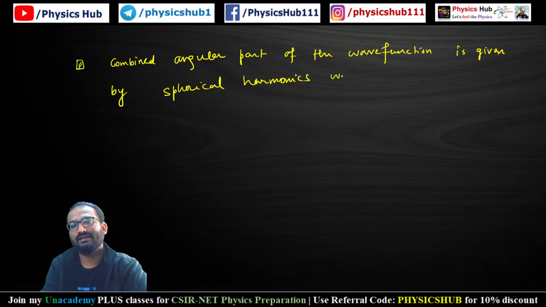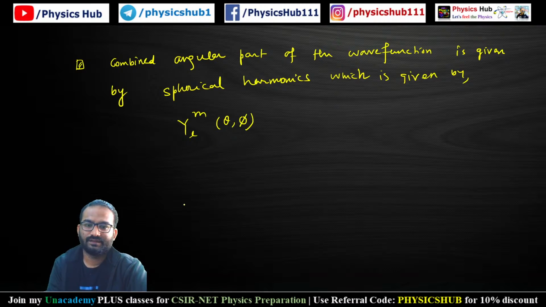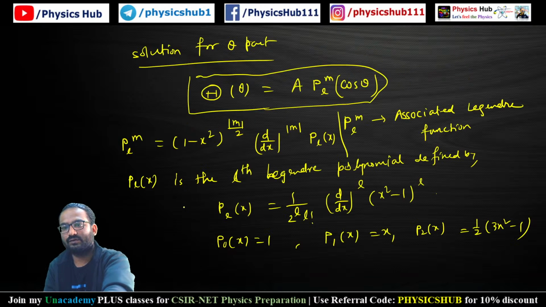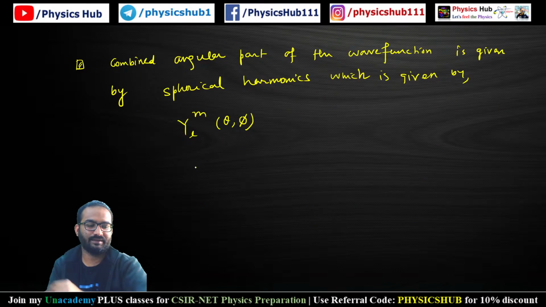That is given by a combined function, not wave function, which is given by Y_l^m(theta, phi). By combining this A P_l^m cos theta and this e to the power i m_l phi, we are getting this Y_l^m(theta, phi).